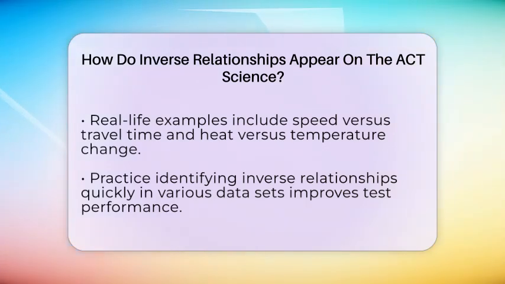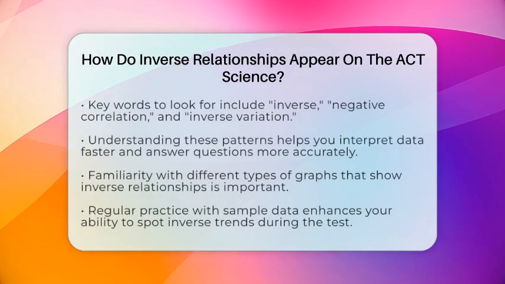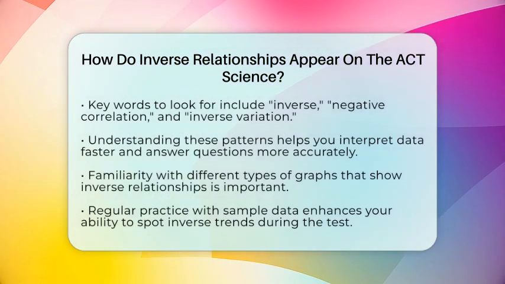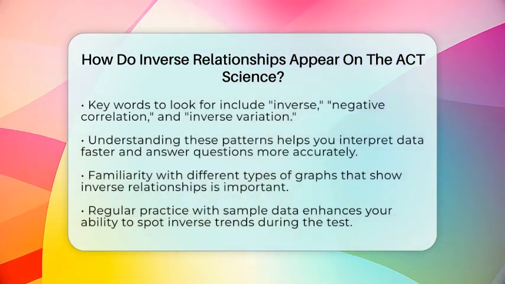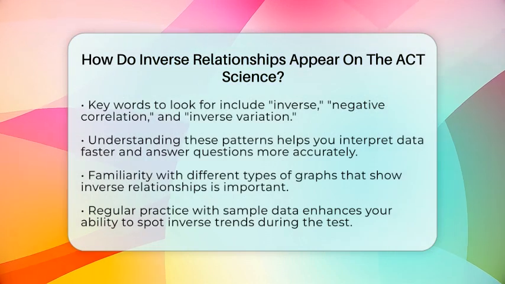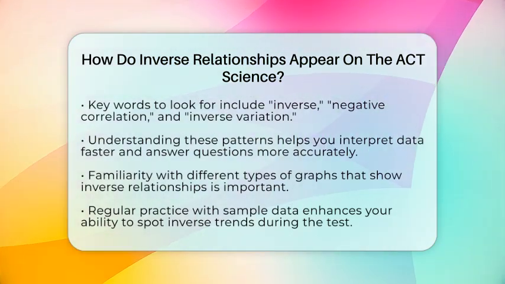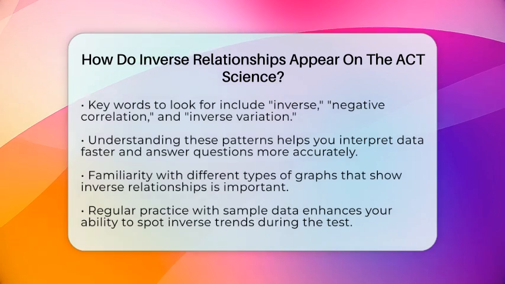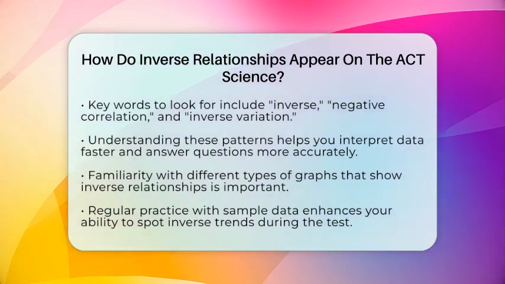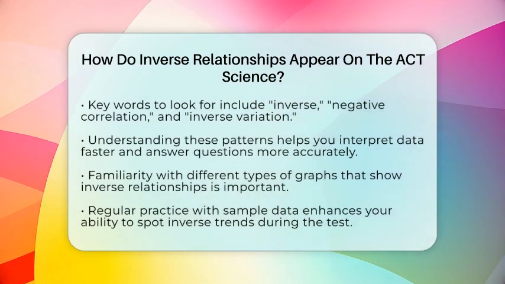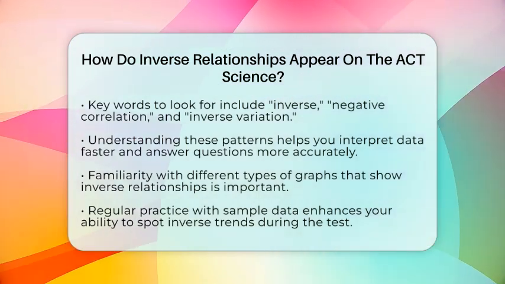To get better at this, practice quickly spotting inverse relationships in different data sets. Be familiar with words like inverse, negative correlation, and inverse variation. Applying these ideas during the test helps you interpret data faster and more accurately. By understanding how inverse relationships look on graphs and tables, you can answer questions more confidently. Recognizing these patterns saves time and improves your chances of choosing the right answer.